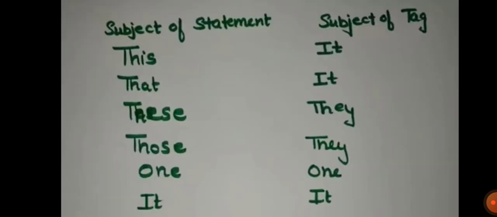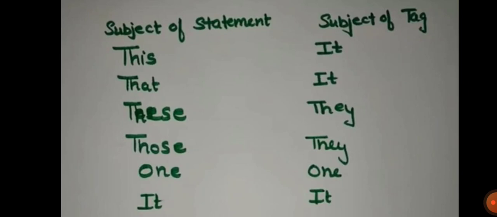Now, next one: the subject of a statement and the subject of a tag. If the subject of the statement is "this," then in the tag it will come as "it." For example, if I say "this is my pen," "is" is a positive word, so we have to use the negative form, that is "isn't." This is my pen, comma, isn't. Instead of "this," we have to use "it."